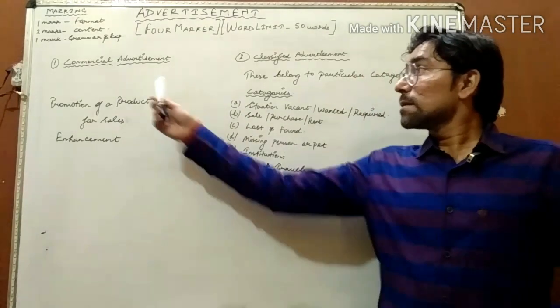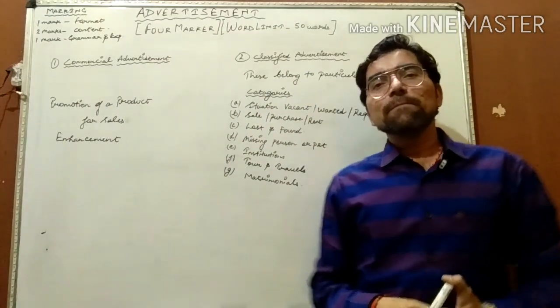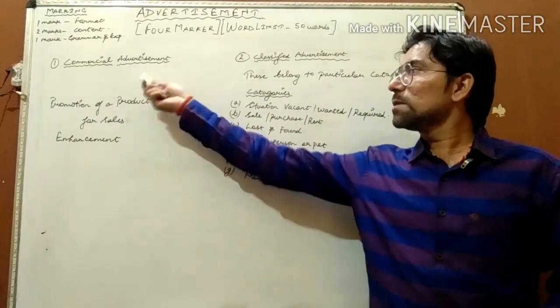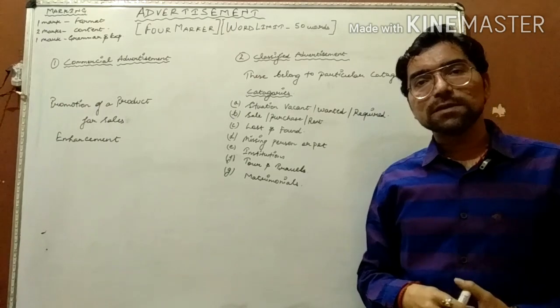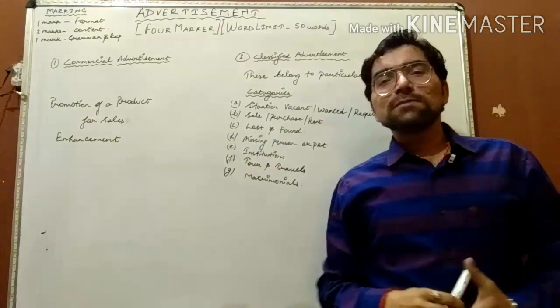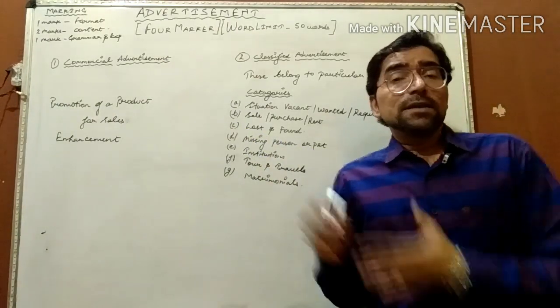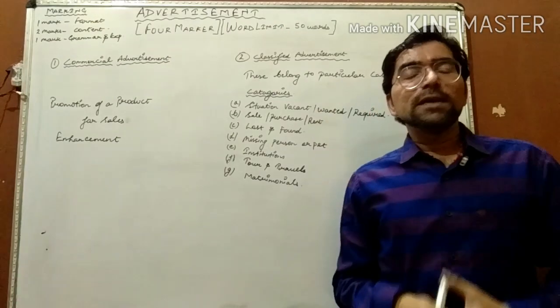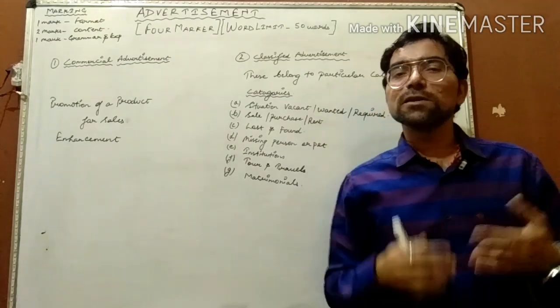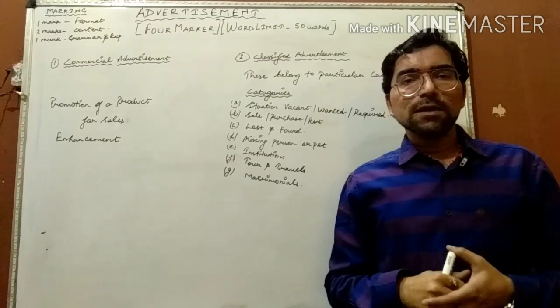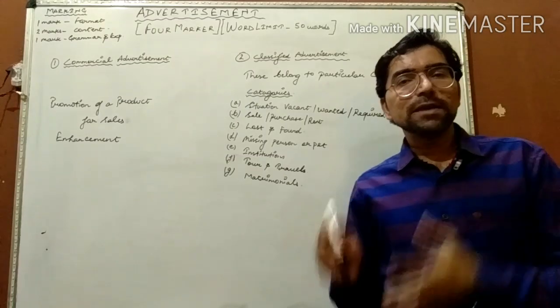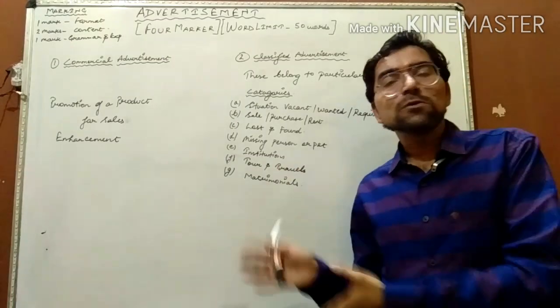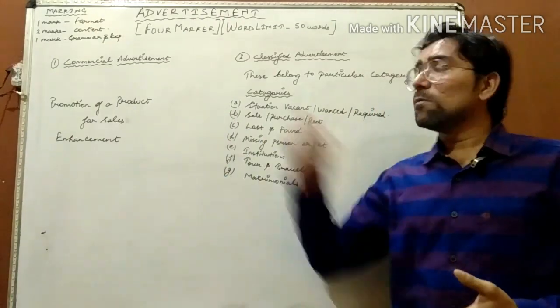Now you can see that advertisements have been classified or categorized into 2 categories: commercial advertisement and classified advertisement. First of all, commercial advertisement. What is this commercial advertisement? The advertisements which you come across in day-to-day life, which are printed in newspapers and magazines, are commercial advertisements.